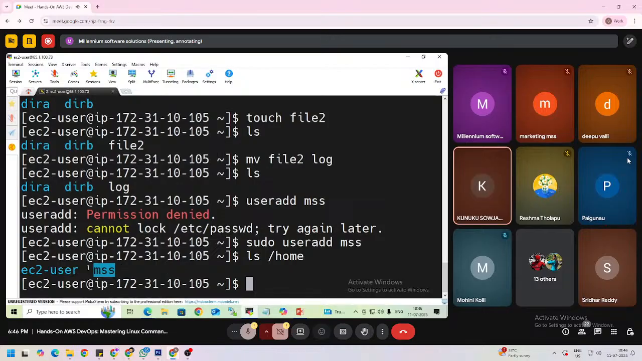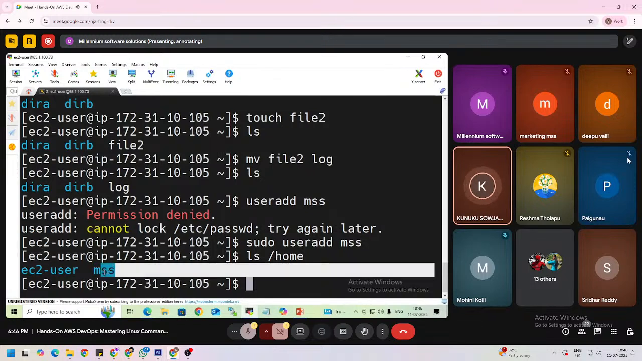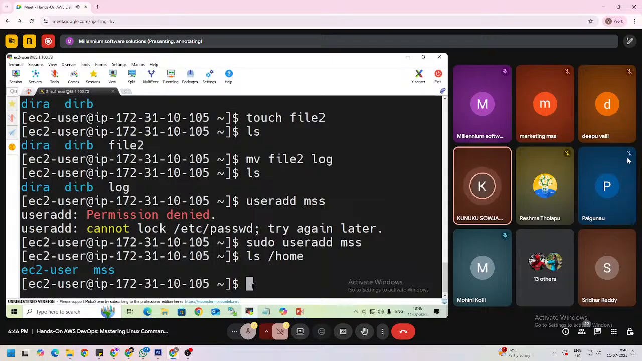If you want to switch from this EC2 user to the MSS user, what command do we need to use? su - mss.